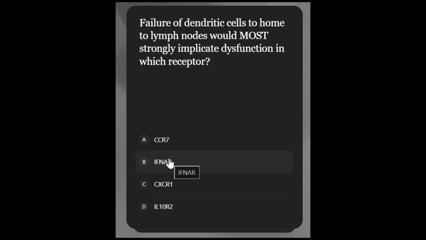Next question: failure of dendritic cells to home to lymph nodes would most strongly implicate dysfunction in which receptor? The answer is CCR7.